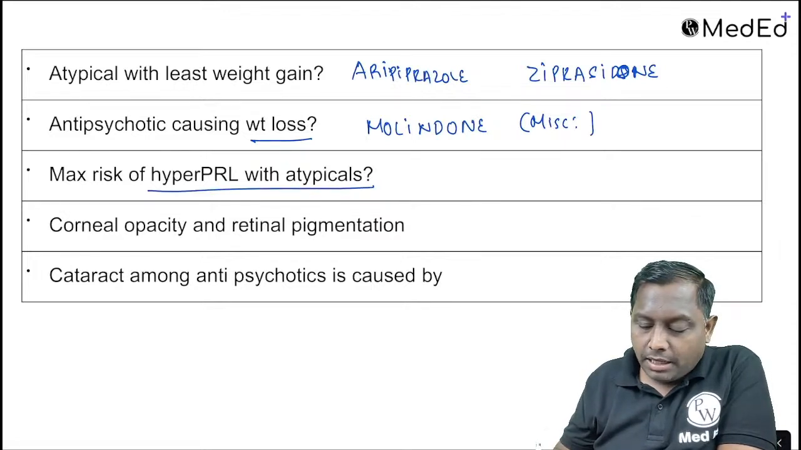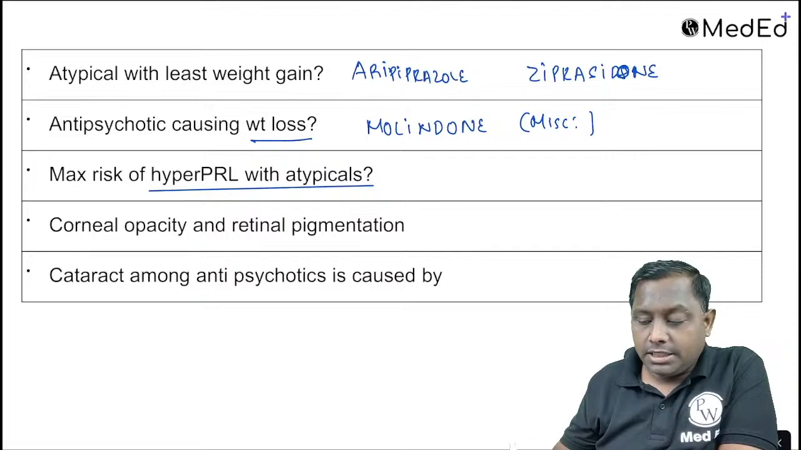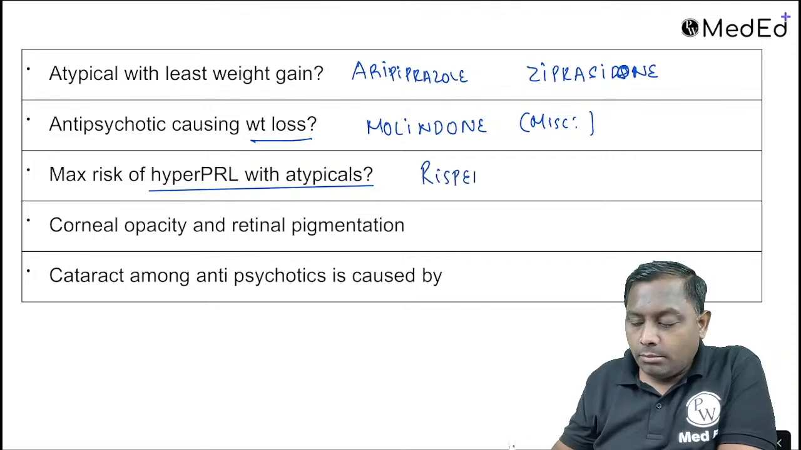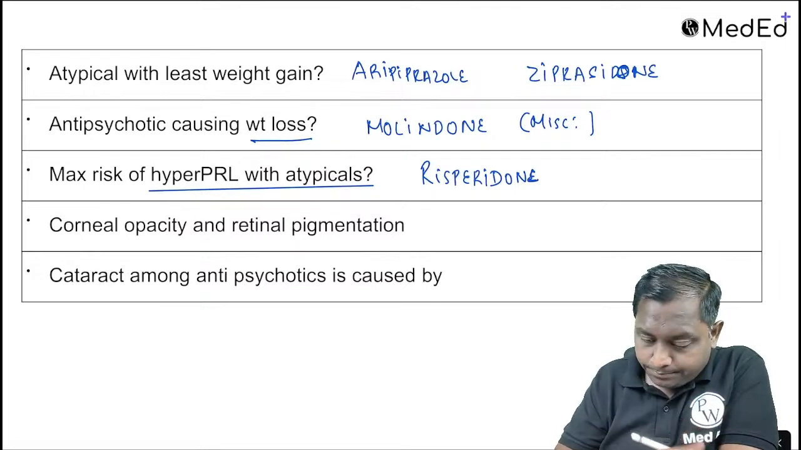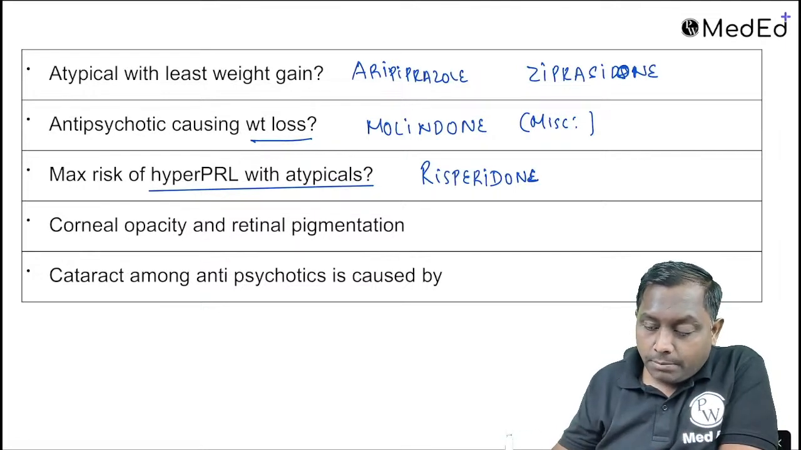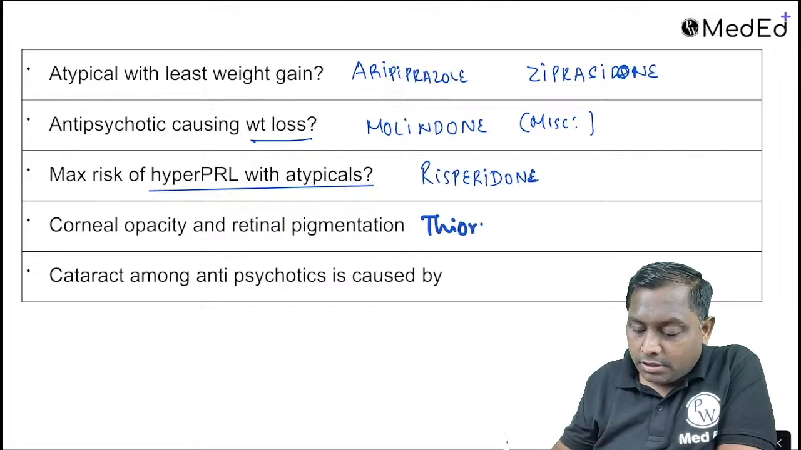Maximum hyperprolactinemia among atypical. So among atypical there is a risky drug. I told you the name of the compound is your risperidone. Risperidone, जैसे करना याद कर लो. Corneal opacity, retinal pigmentation that has been reported with thioridazine.